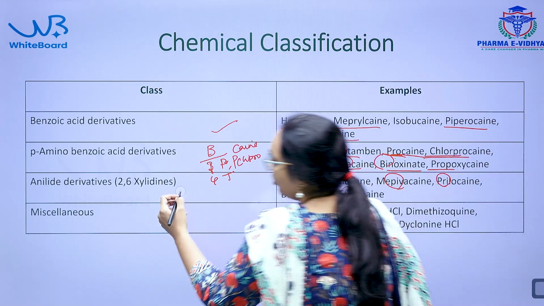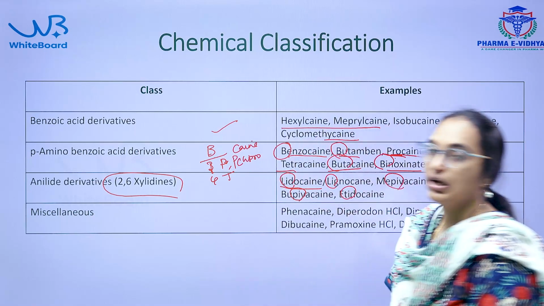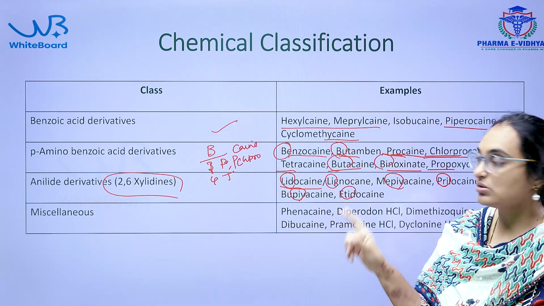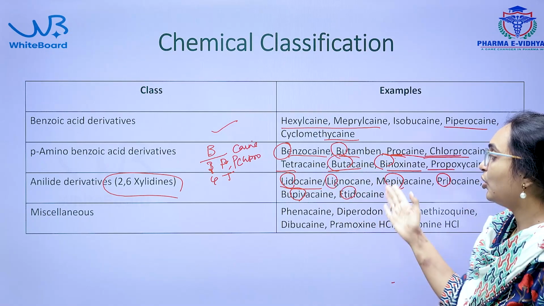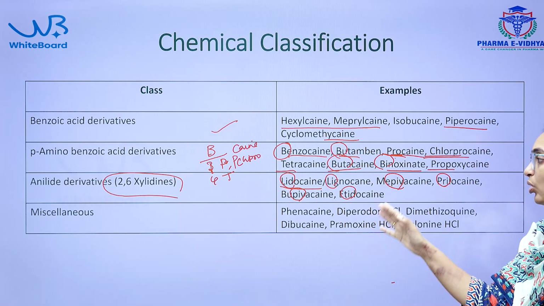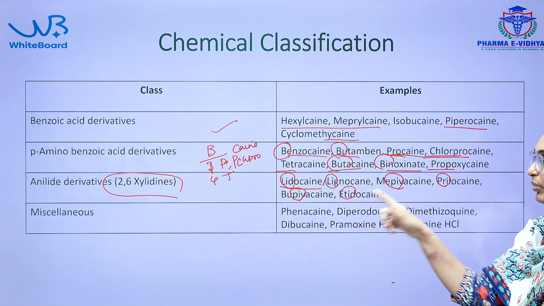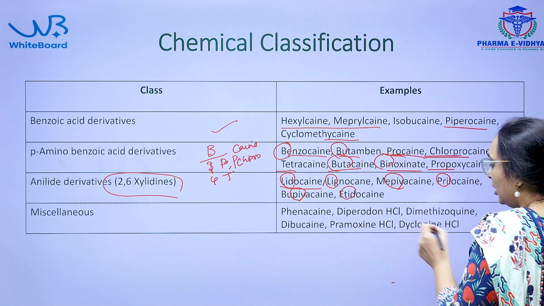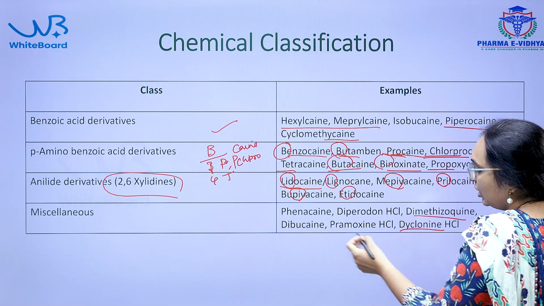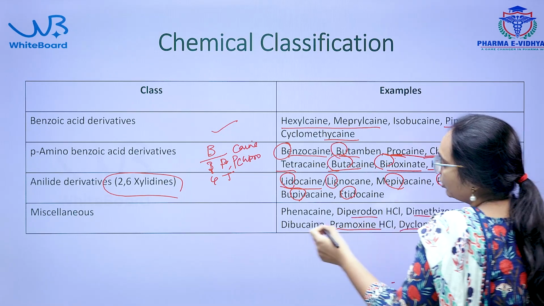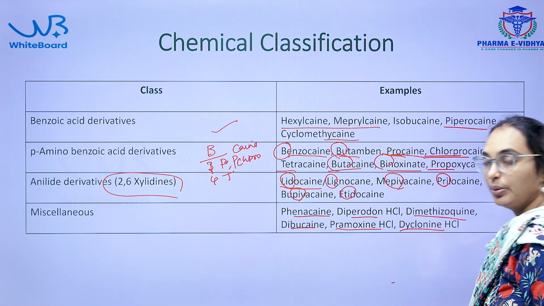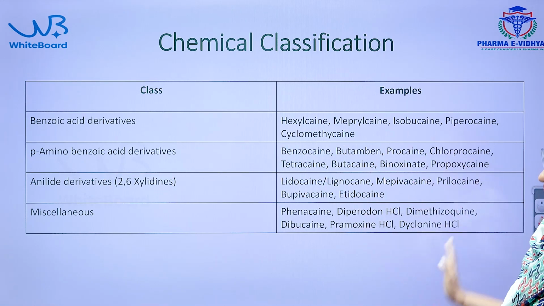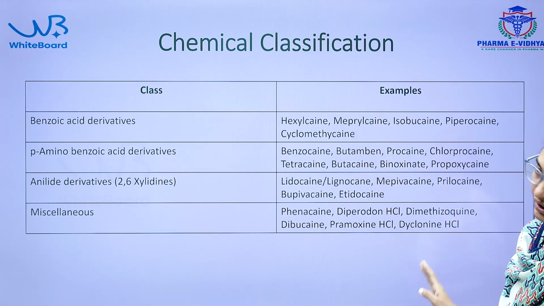Anilide derivatives are also called 2,6-xylidines, because of that moiety. They are lidocaine or lignocaine, which are the same, mepivacaine, prilocaine, bupivacaine and etidocaine. Miscellaneous drugs we have already seen: dimethisoquin, dicyclonine, pramoxine, diperodon, phenacaine, dibucaine. These are the examples of different chemical classes.